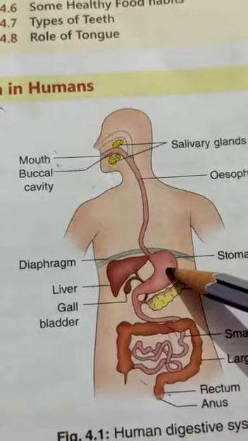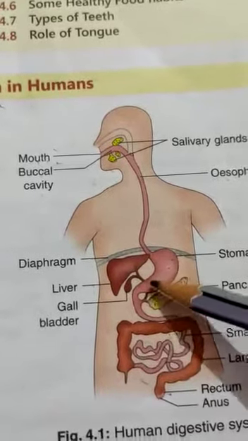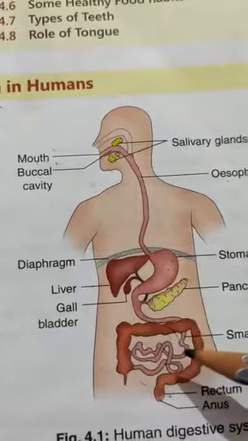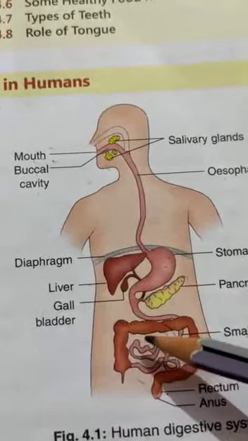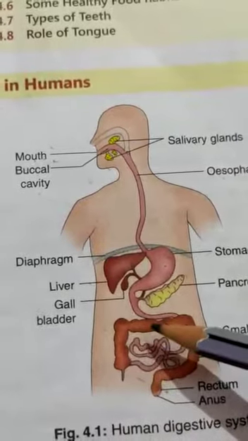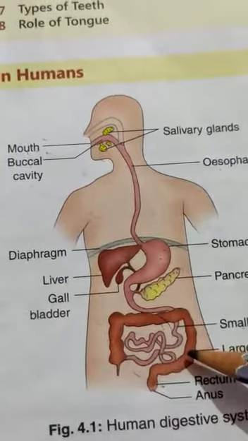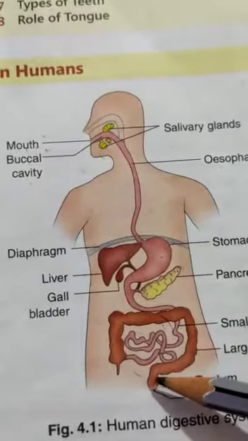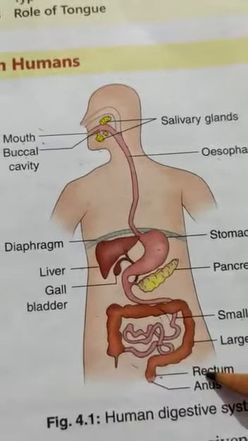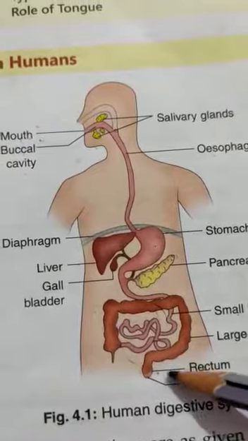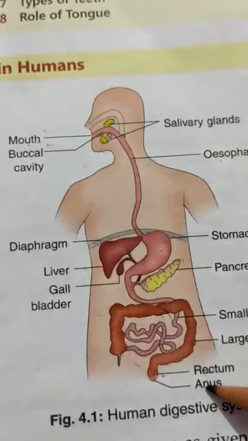In the stomach there are also some juices which help in proper digestion of food particles, and these food particles again go to the small intestine, and energy is produced. That energy goes to each and every part of the body, and after that it goes to the large intestine, and the wastage of the undigested food gets collected in the rectum. After this, the undigested food goes out of the body with the help of the anus.